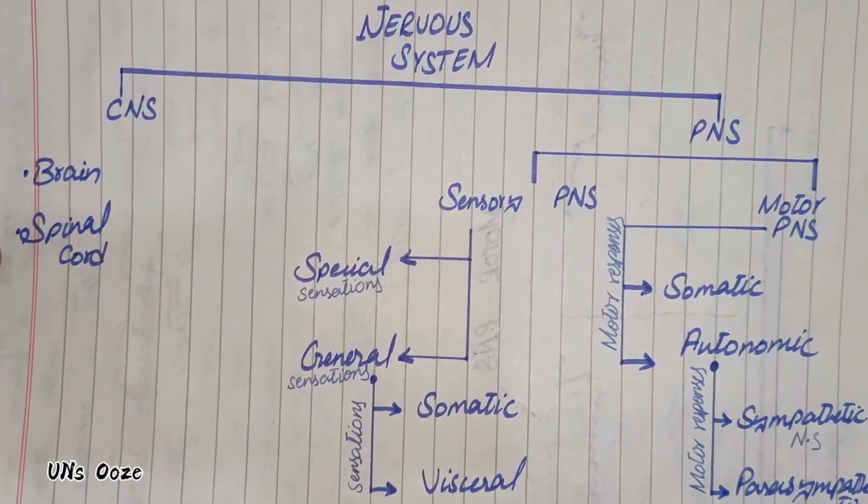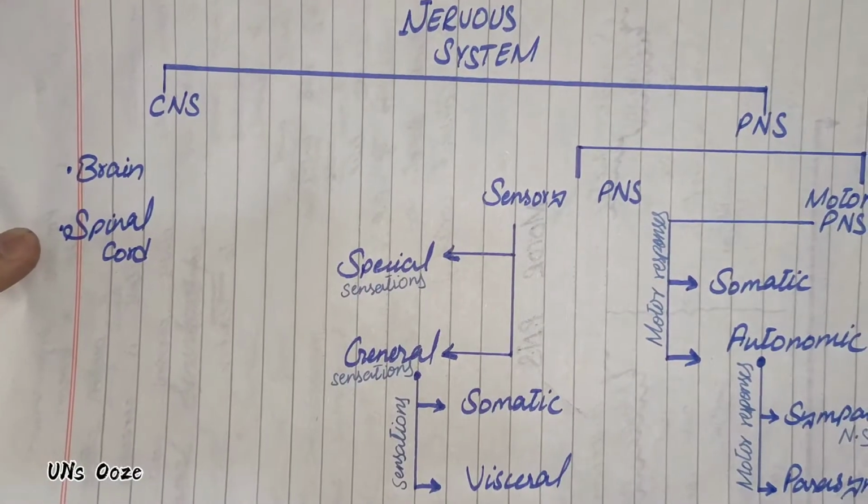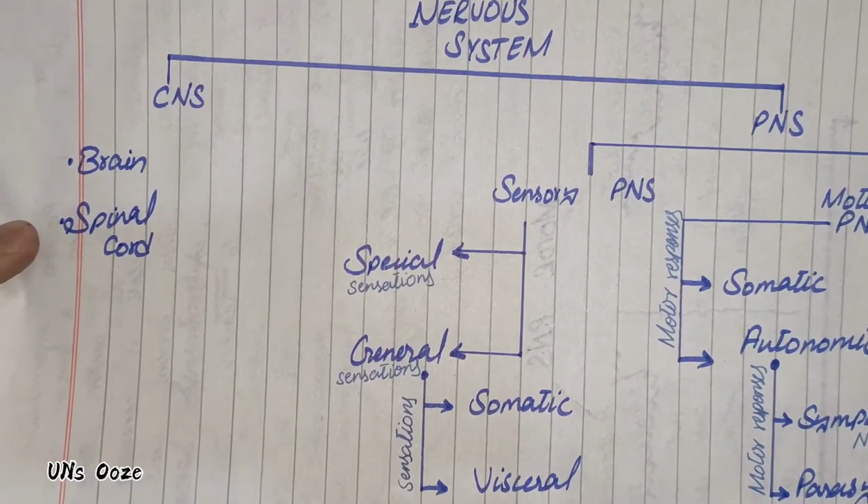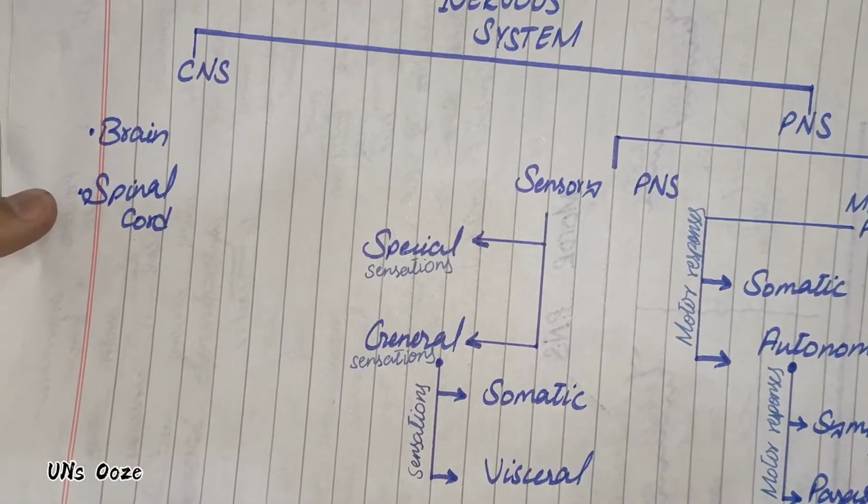Now let's move towards the central nervous system. The central nervous system consists of the brain and spinal cord. In short, we call it CNS. So let's talk about it.